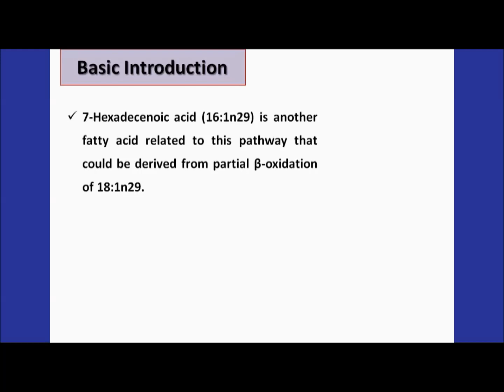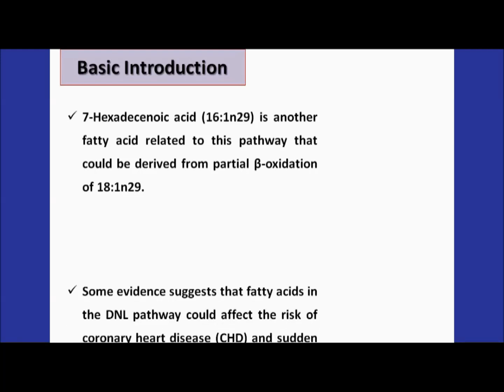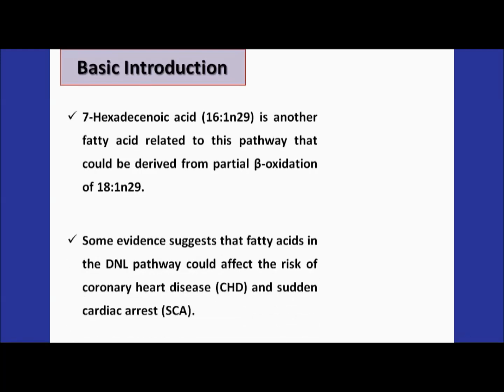The two basic things you should know. First of all, 7-hexadecenoic acid is another important fatty acid which is produced by this general method of de novo fatty acid synthesis with a partial beta oxidation process, right?